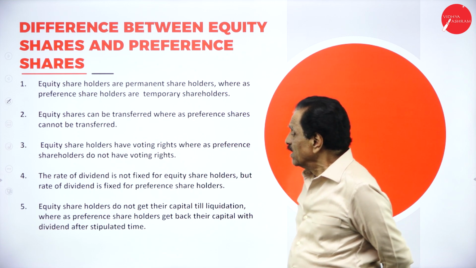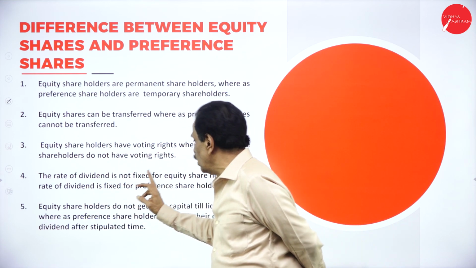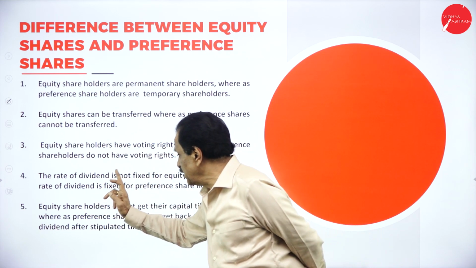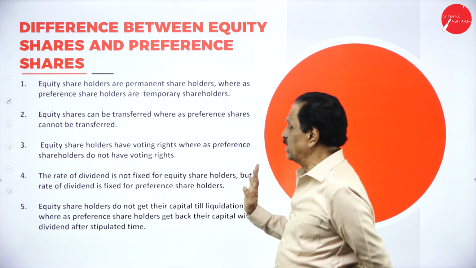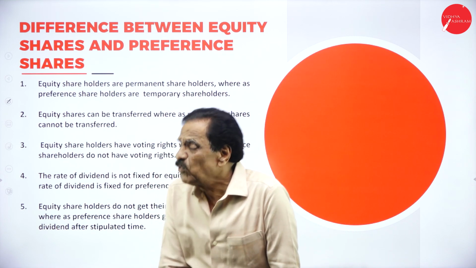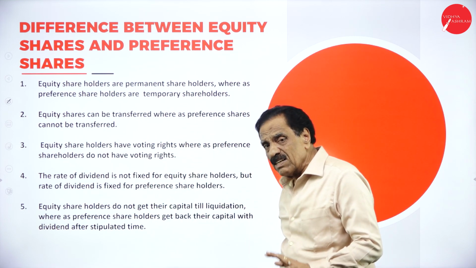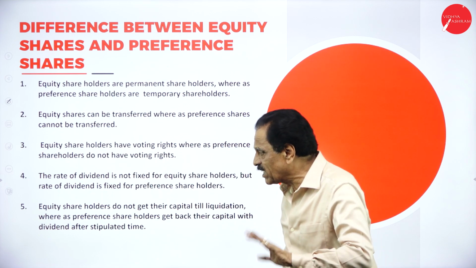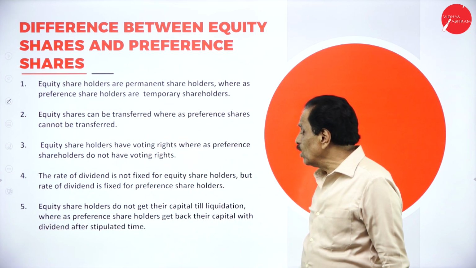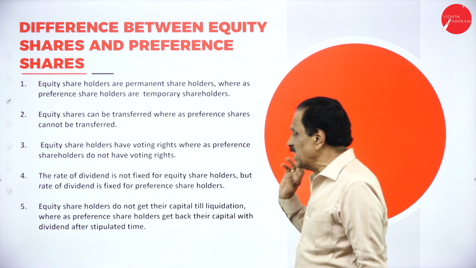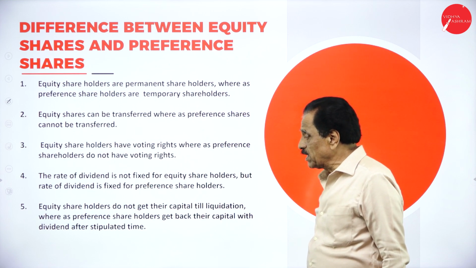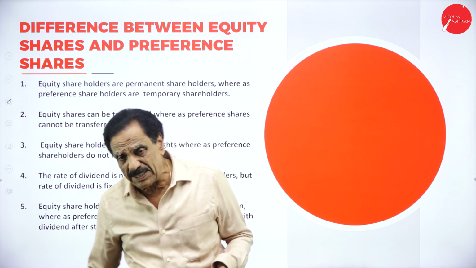Number four, the rate of dividend is not fixed for equity shareholder, but the rate of dividend is fixed for preference shareholder. Regarding the 5, equity shareholders do not get their capital till liquidation, whereas preference shareholders get back their capital with a dividend after stipulated time.